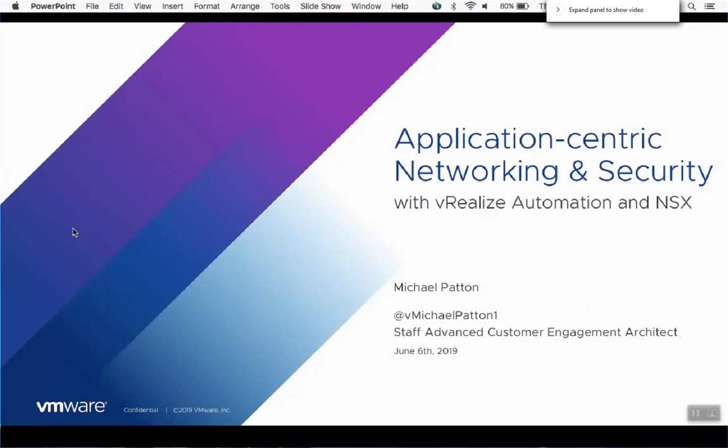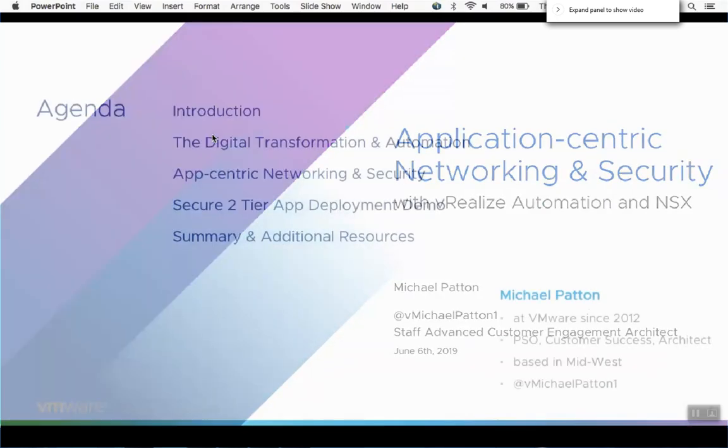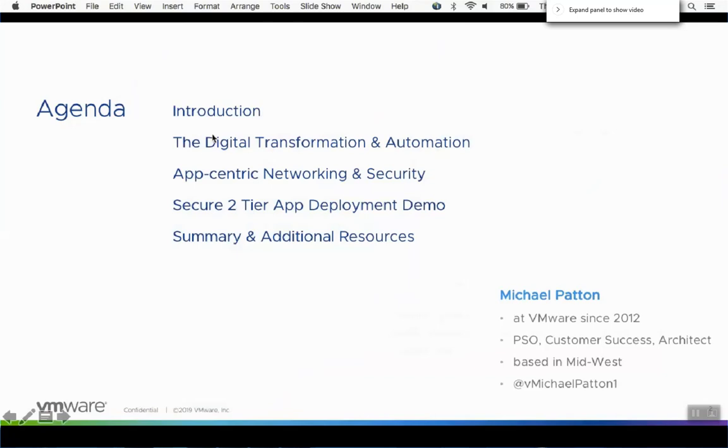So, as I said, my name is Michael Patton, and I'm a staff advanced customer engagement architect with VMware. I've been with VMware since 2012, so I'm coming up on almost 7 years, and I'm very excited about that. I'm very proud to work for VMware, a longtime champion of VMware, going back to the early 2000s.